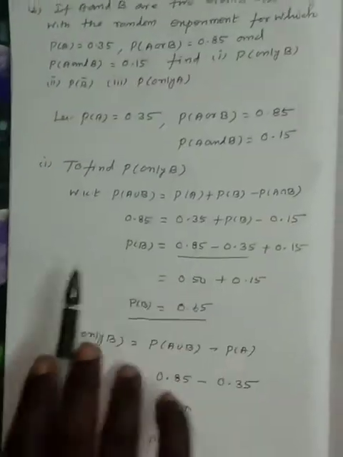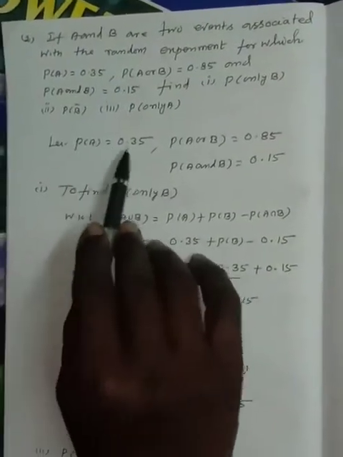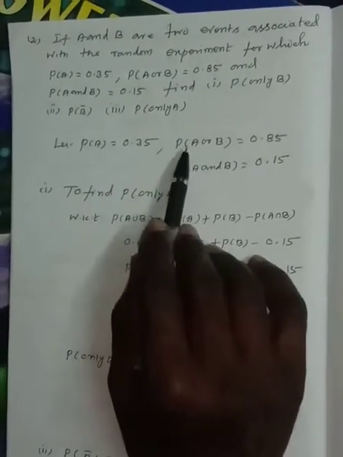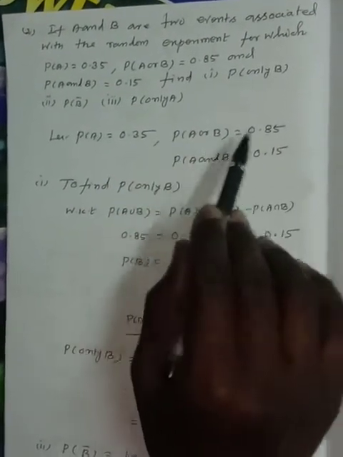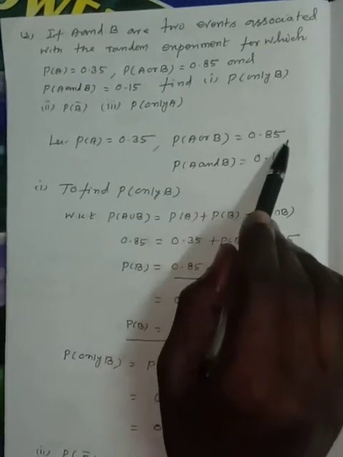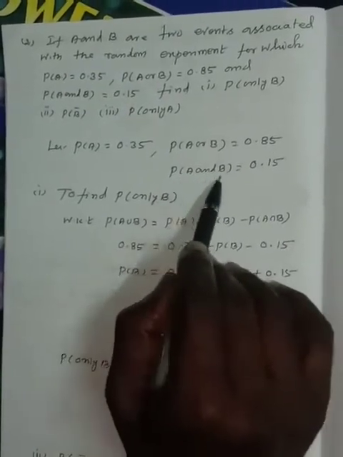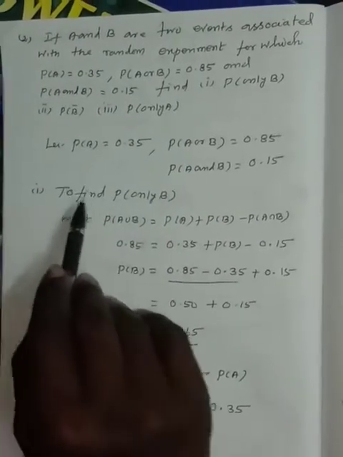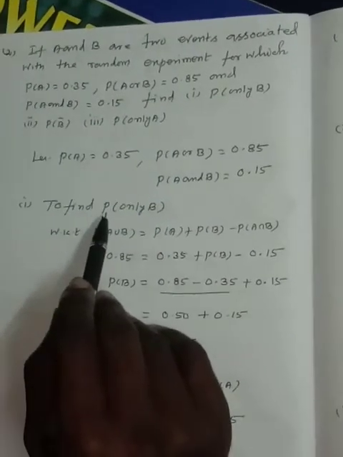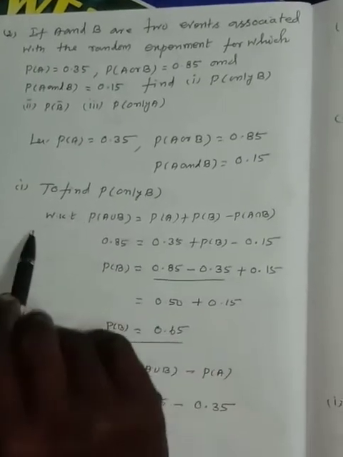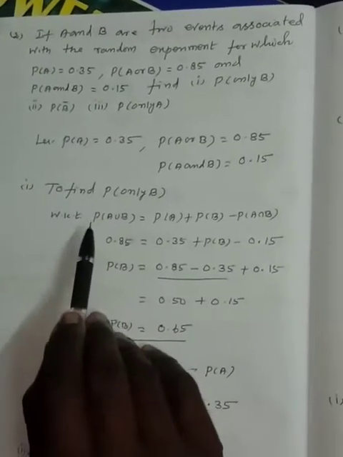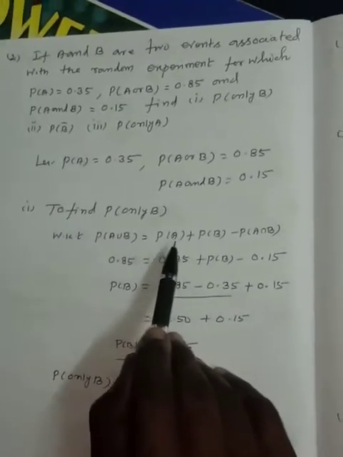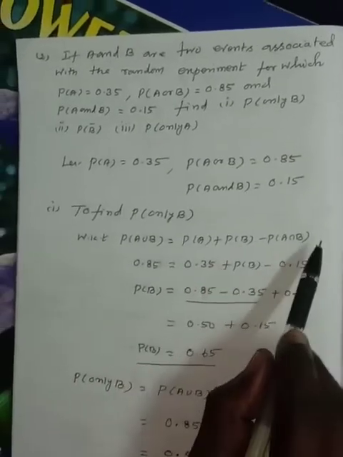A. First, let us take P of A is equal to 0.35. P of A or B is equal to 0.85. P of A and B or P of A intersection B is equal to 0.15. Subdivision number 1, to find probability of only B. We know that the addition theorem of probability: P of A union B is equal to P of A plus P of B minus P of A intersection B.